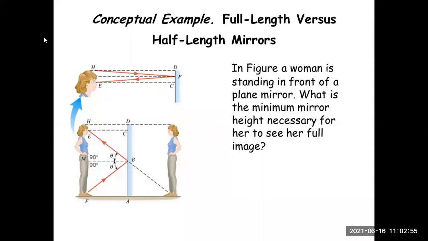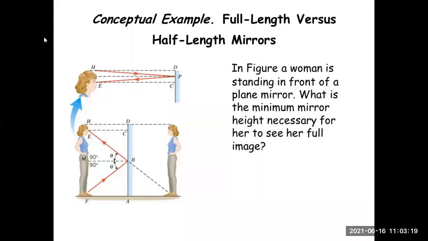So scientifically, what should be the height of the mirror so that we are able to see our full image right from the head till the toe? What does your first diagram depict? The first diagram depicts that only the head of a person, H and E, head and eye of the person, is seen in the mirror, which is a very small mirror.